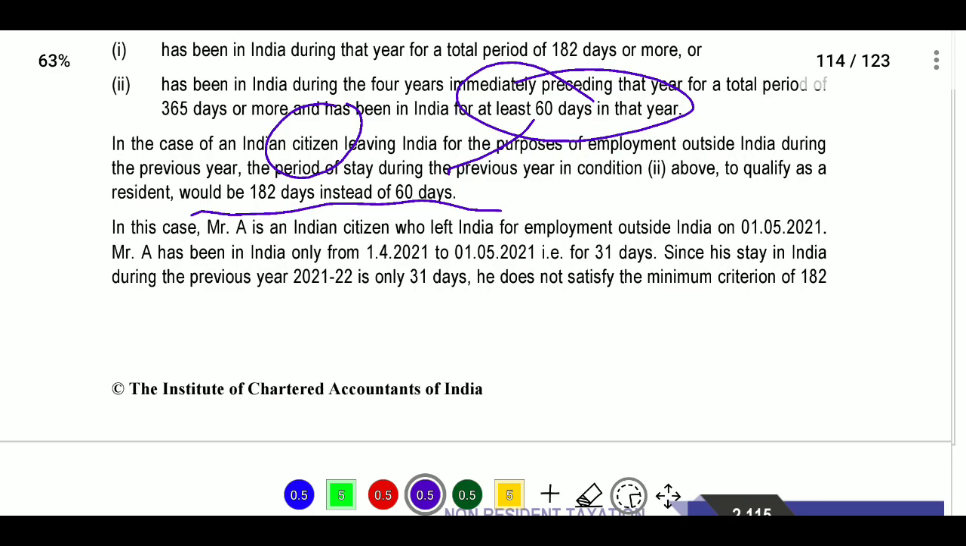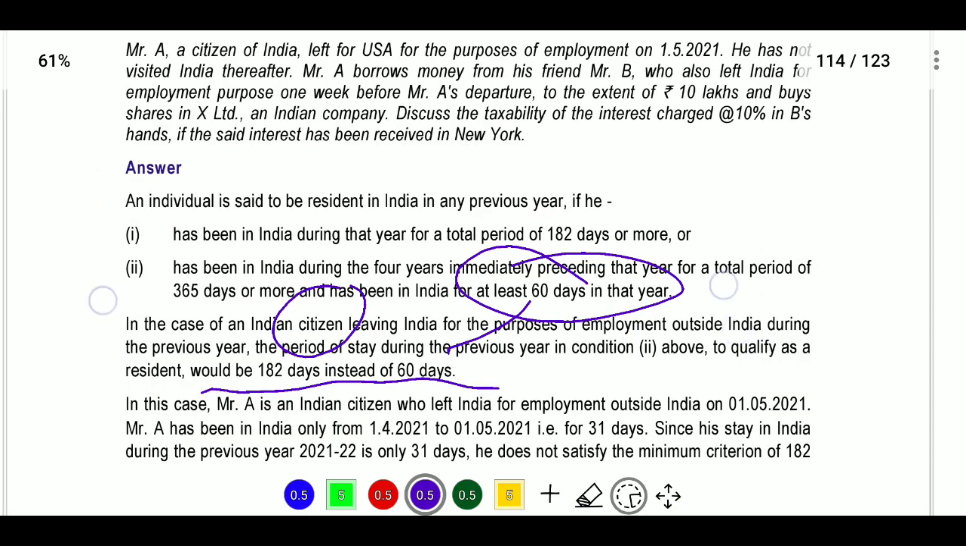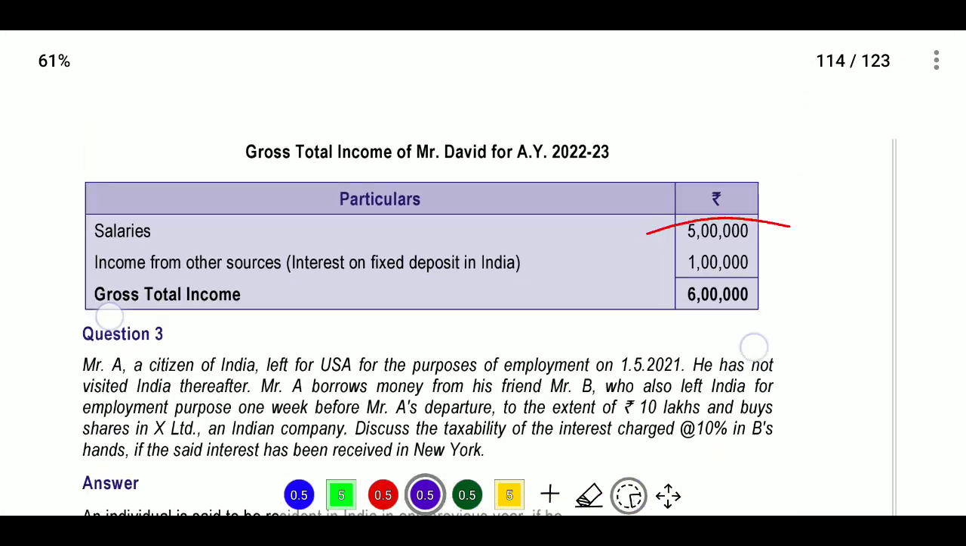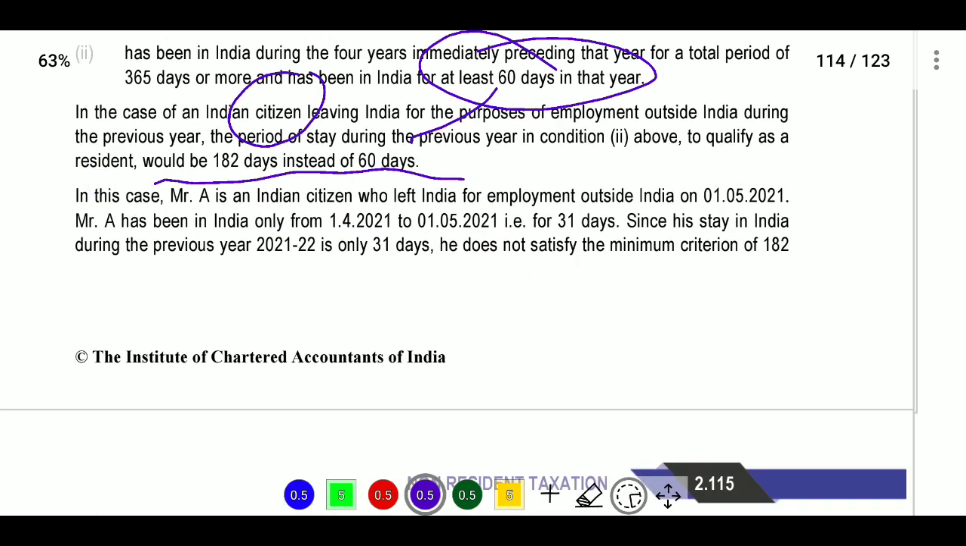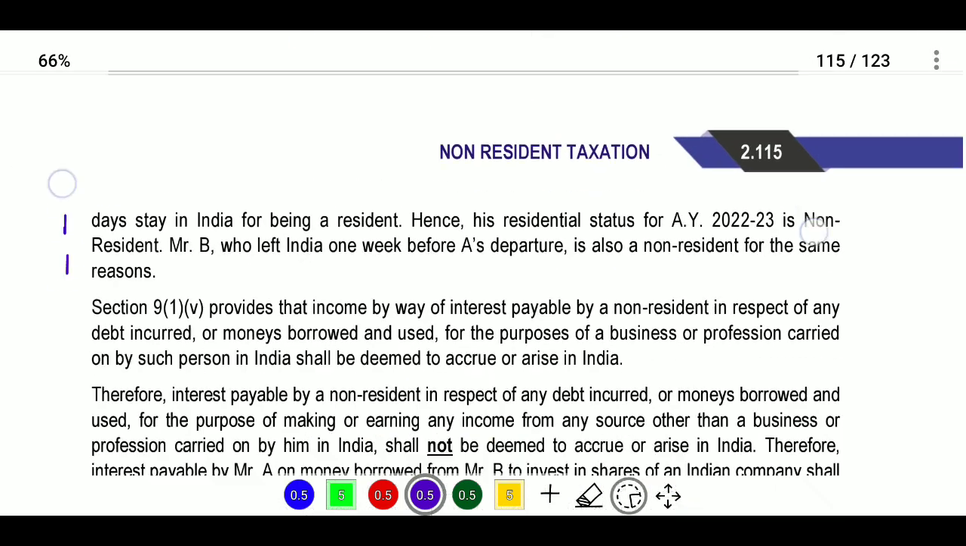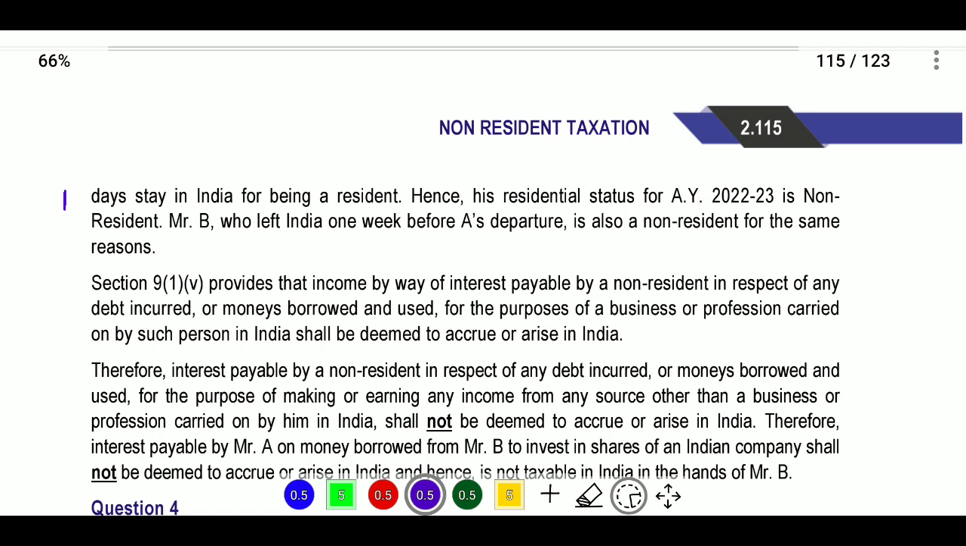We will see the 182 days condition. He went outside India for employment on 1/5/2021. So from 1/4/2021 to 1/5/2021 it was 31 days of stay in India during the previous year 2021-22, which does not satisfy the minimum criteria of 182 days of stay in India to be resident. Hence, his residential status for assessment year 22-23 is non-resident.